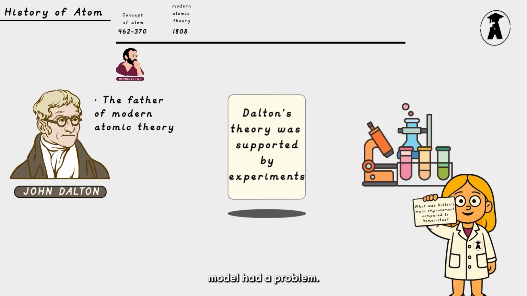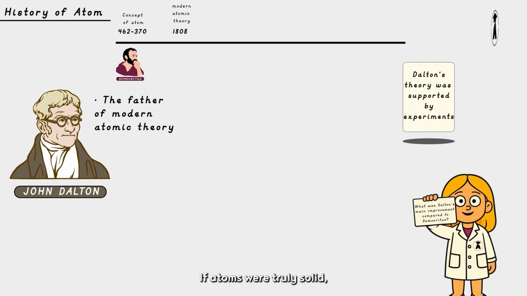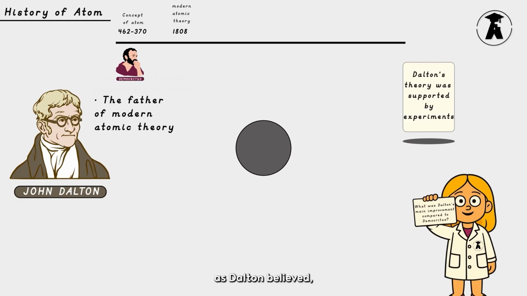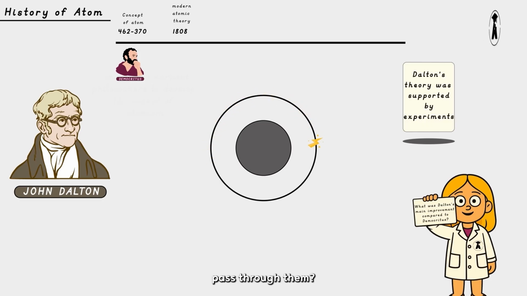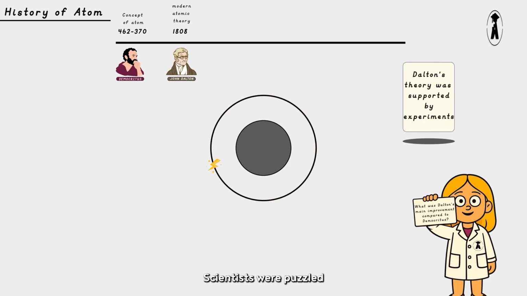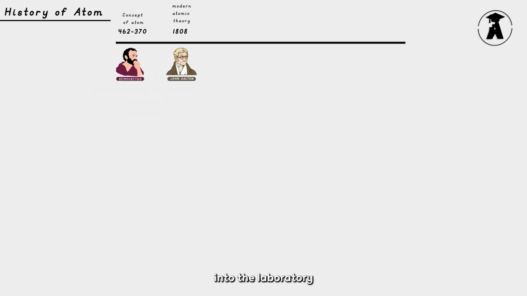But Dalton's model had a problem. If atoms were truly solid, indivisible spheres, as Dalton believed, then how could electricity pass through them? Scientists were puzzled, until one man stepped into the laboratory and changed everything.